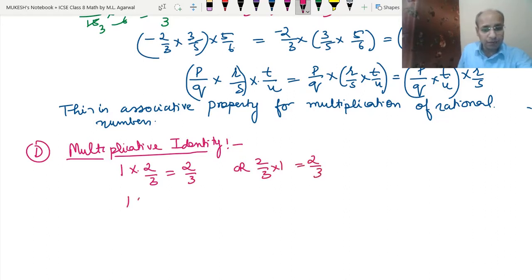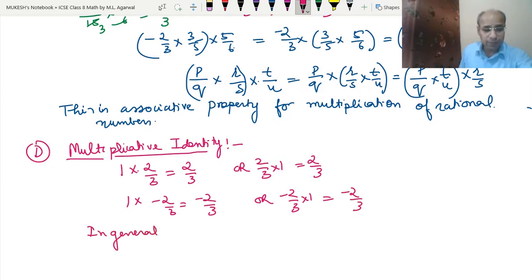Clear? If we multiply 1 with minus 2 upon 3, then we will get minus 2 upon 3. Or if we multiply minus 2 upon 3 with 1, then also we will get minus 2 upon 3. So in general, what we can say is that 1 into P upon Q equals P upon Q. So 1 is the multiplicative identity.